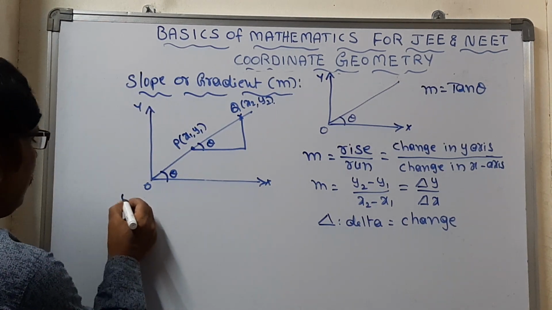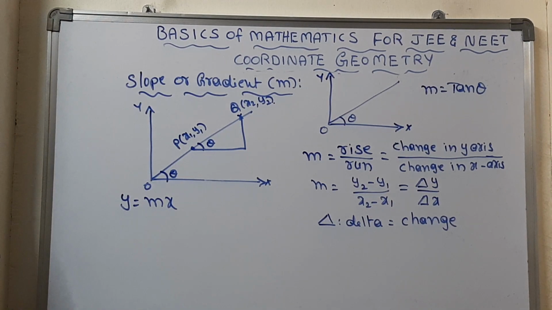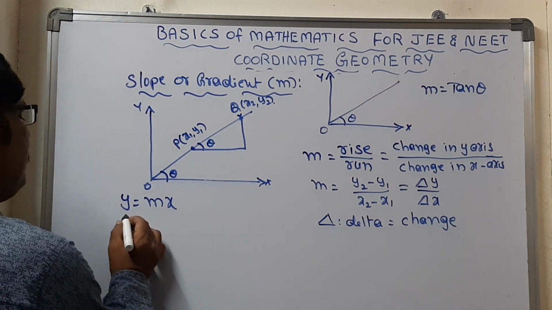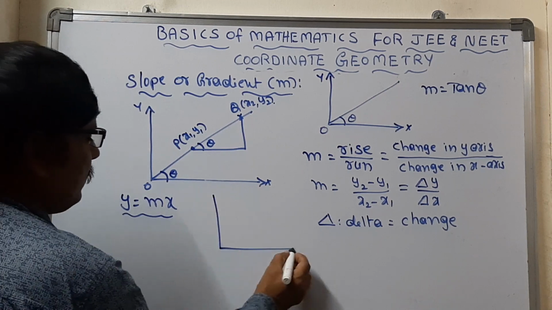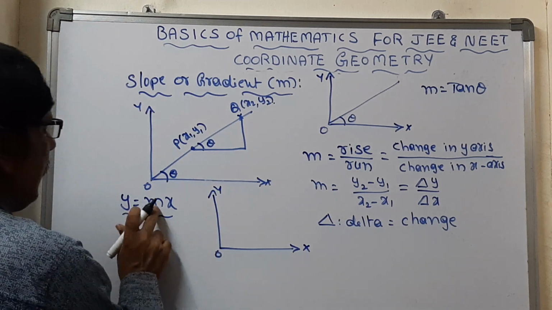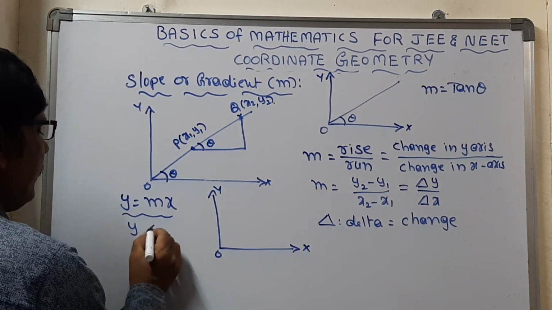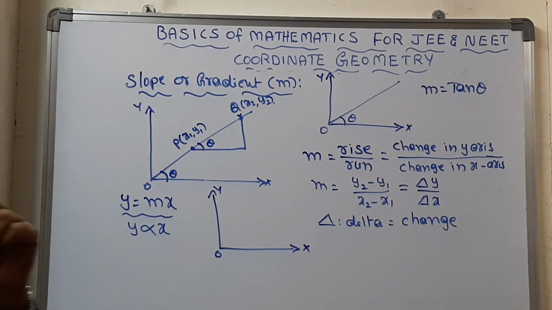If y is equal to mx, what do we call this? Linear expression. Then what graph we can get for y is equal to mx? The graph can be followed like this, with an x-axis, y-axis and horizon. Here we can take it as y is directly proportional to x. Linear expression, where the powers are only one, we call that a linear expression.